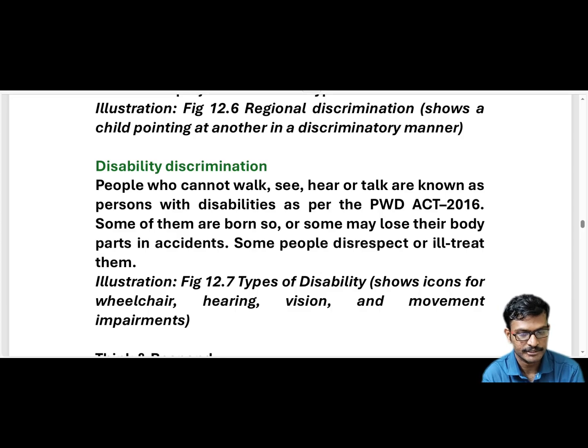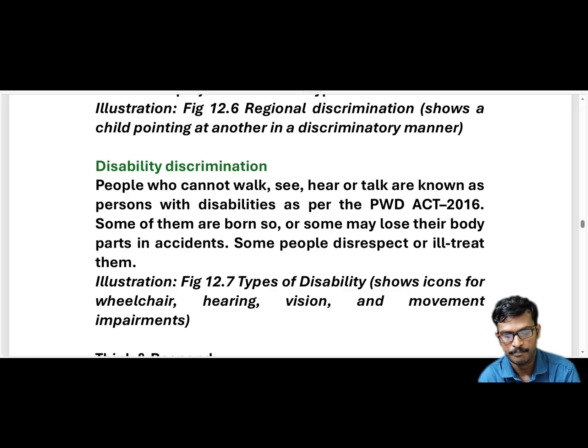Some of them are born so, or some may lose their body parts in accidents. So here disability is of two types: by birth disability, and due to some accident they lose their body parts. By birth, everyone is supposed to be born with all body parts, but some people are not born with complete body parts.